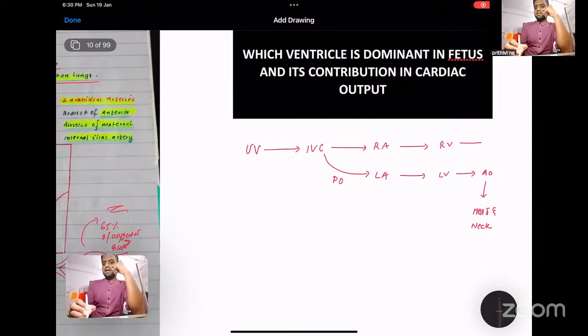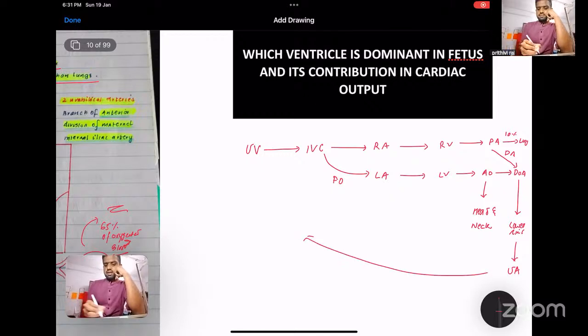And right ventricle, pulmonary artery. But what happened in descending aorta? Because lungs will receive only 10% of blood. The remaining blood, with the help of the ductus arteriosus, goes to the descending aorta. From the descending aorta, it goes to the lower limb, and another part will go to the umbilical artery, and it goes to the placenta.